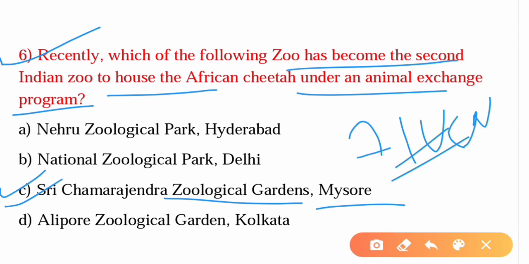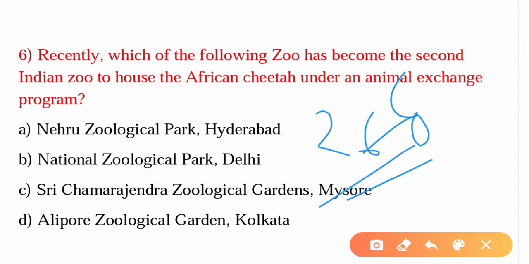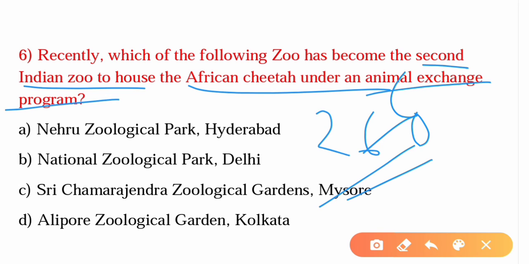Again, there is a term called cheetah reintroduction program. The Wildlife Institute of India at Dehradun had prepared a 260 crore Indian rupees cheetah reintroduction project 6 years ago, and this was needed for the revival of the cheetahs because they are an endangered species in India. We talked about the second Indian zoo to house the African cheetah under an animal exchange program. So which was the first zoo? It was Sakkarbaug Zoo in Junagadh district of Gujarat.